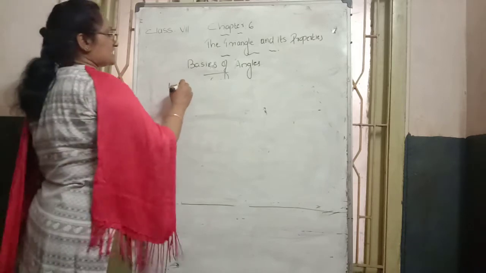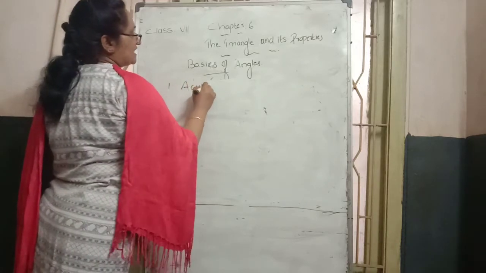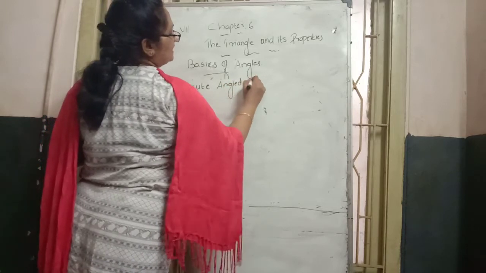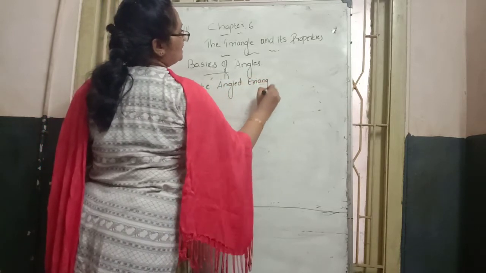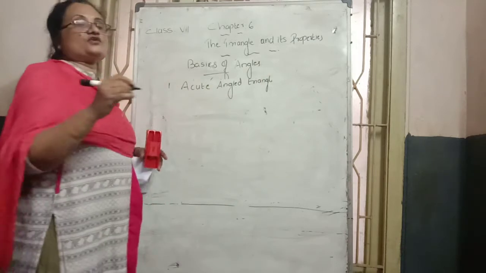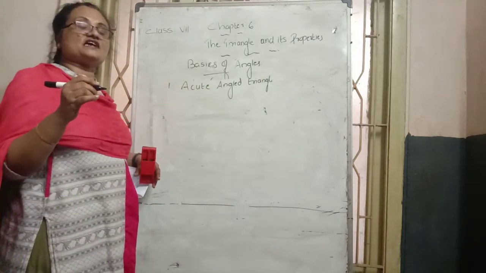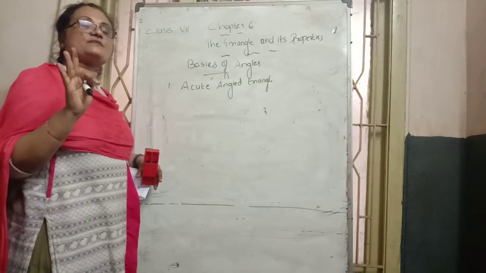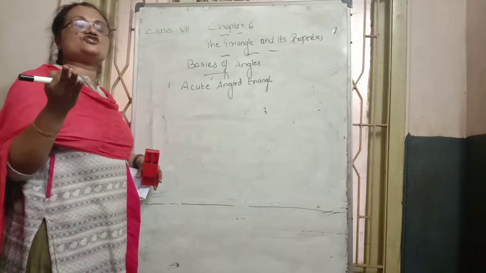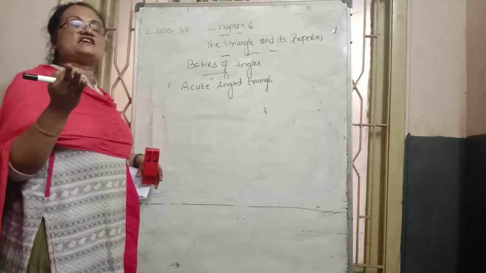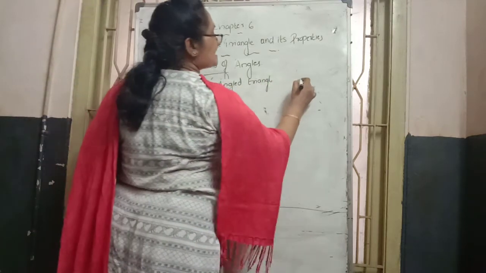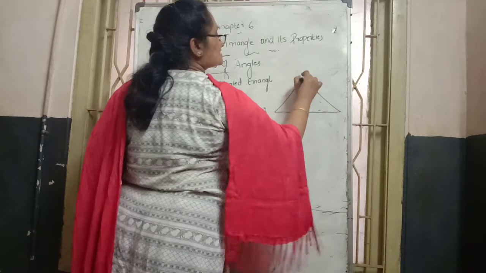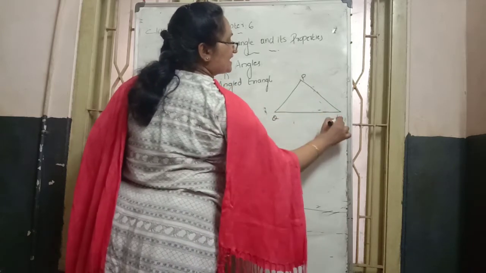The first one is the acute angled triangle. Acute angled triangle means, we know that a triangle has how many angles? Three angles are there. If those three angles' measurements are less than 90 degrees, then we call that triangle an acute angled triangle. See, the shape of the acute angled triangle is like this. PQR is the triangle name.